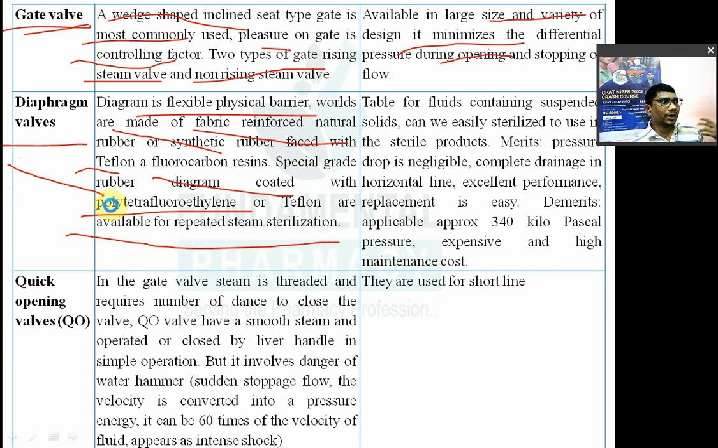Okay, so you have to pass the steam for sterilization through a pipe. So at that time diaphragm walls are used. Diaphragm is a flexible barrier. Walls are made from a fabric, fabric reinforced natural rubber, meaning a mixture of rubber and fabric makes the diaphragm. Flexible barrier. Teflon or fluorocarbon resin, special grade rubber diaphragm.